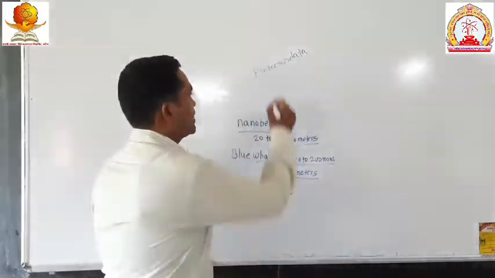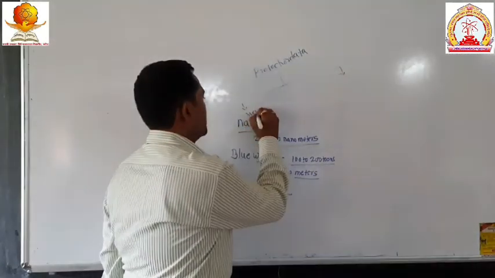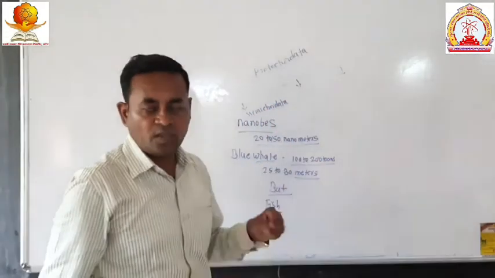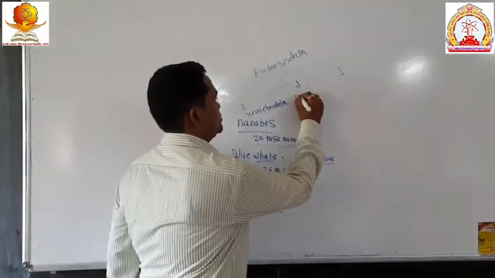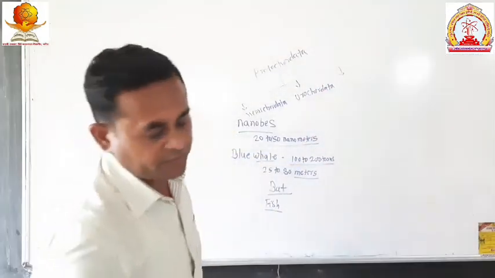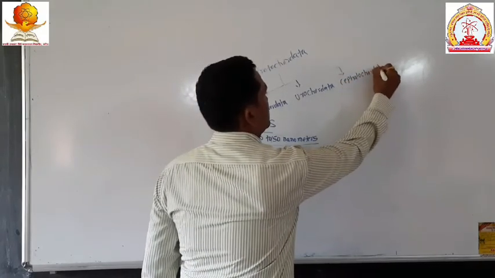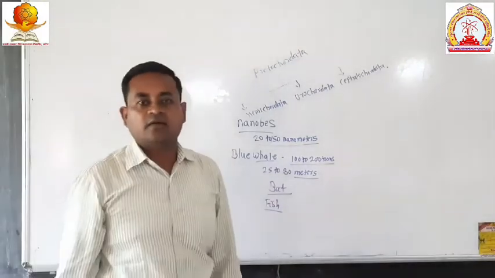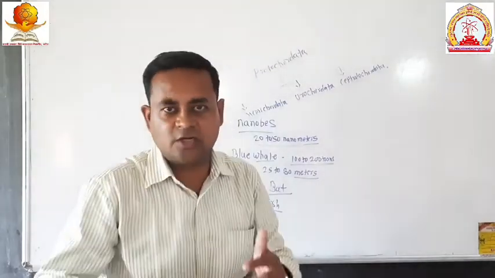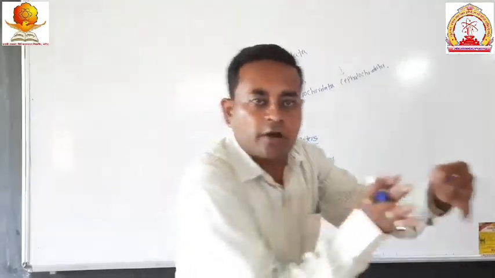These protochordata are again divided into three important parts. First one is the hemichordata, then the second one is the urochordata, and the third one we call the cephalochordata. These are the three important divisions, based on whether the nerve cord is present or not, because the protochordata is present in between the chordates and non-chordates.